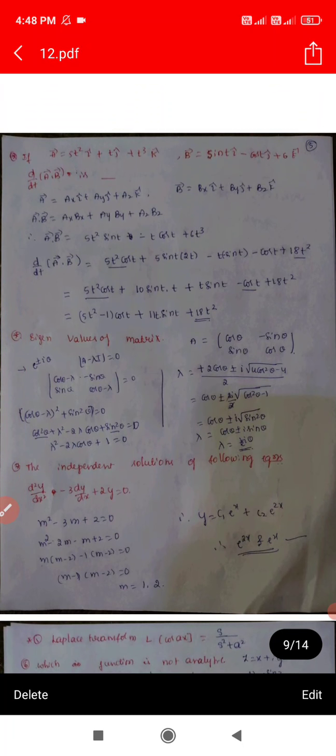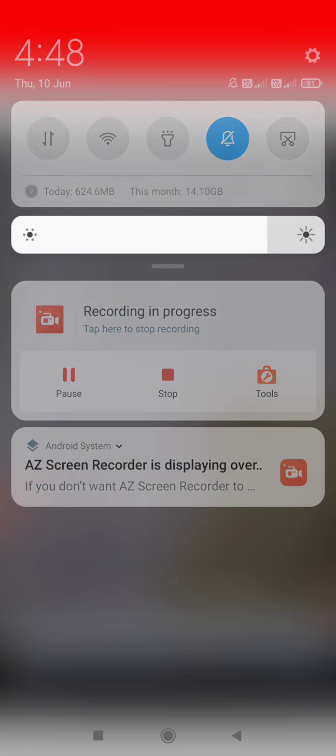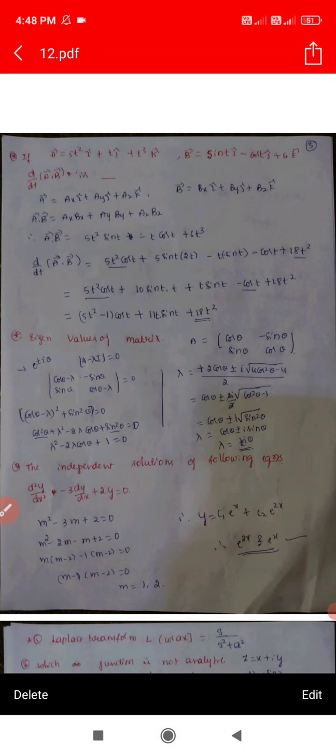Next one: two vectors will be given. A is equal to 5t square i cap plus t j cap plus t cube k cap. Next, vector b is equal to sin t i cap minus cos t j cap plus 6 k cap. To find d by dt of a dot b.